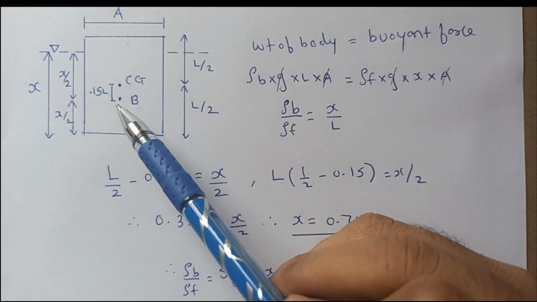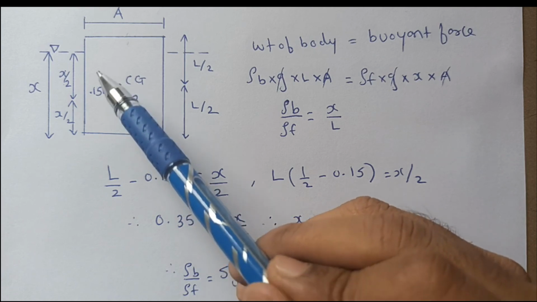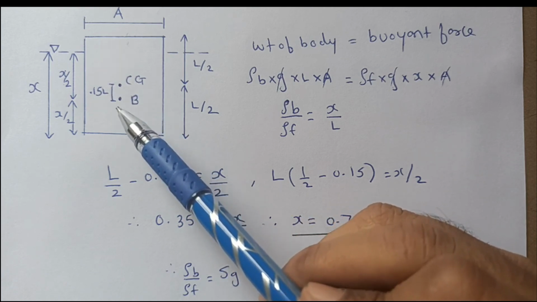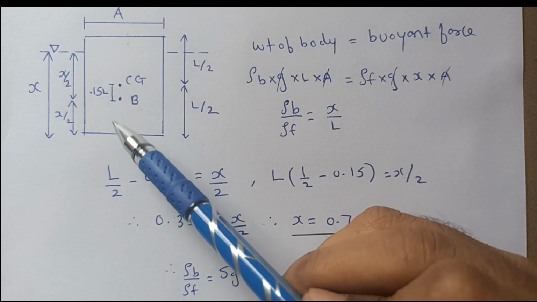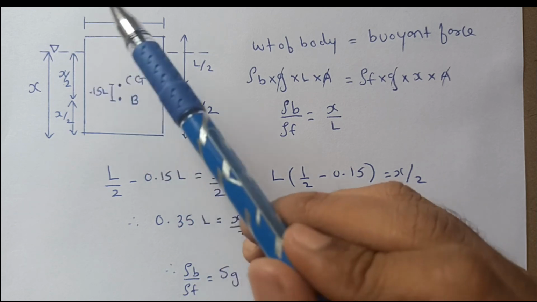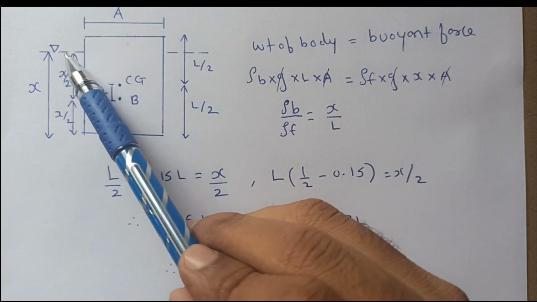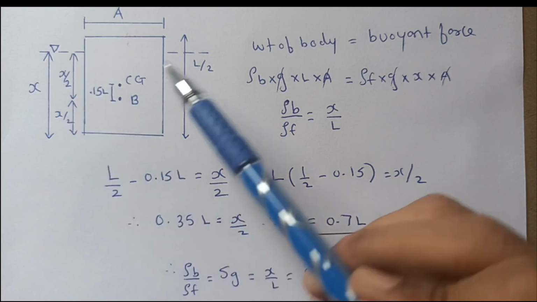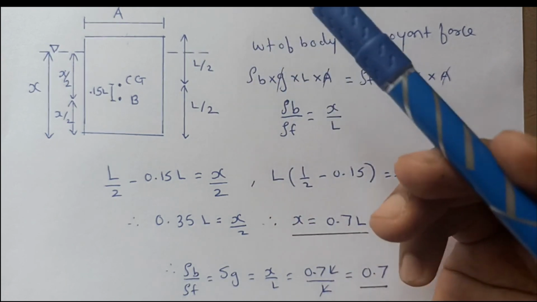The point of buoyancy is always at the middle of the submerged body. So below this center of buoyancy the distance will be x by 2, and in the upward direction it will be x by 2 till the submerged point. Okay, so x by 2, and this will be L by 2, L by 2.